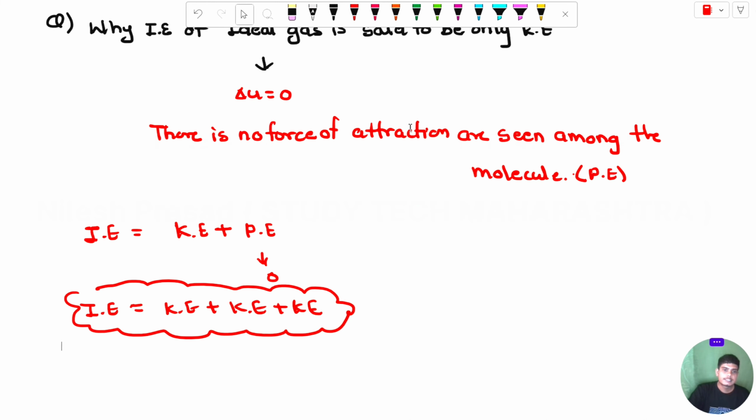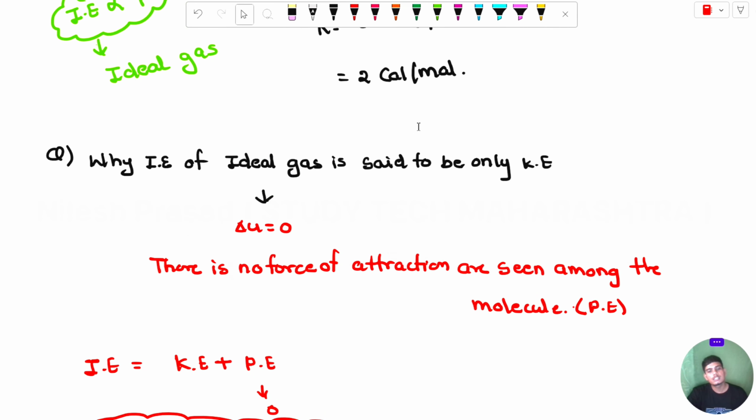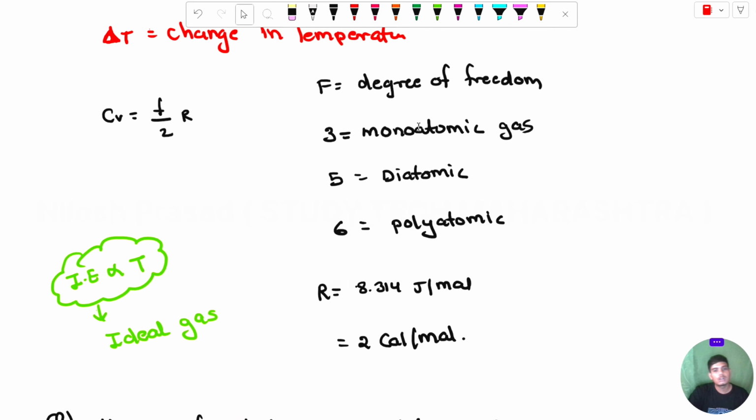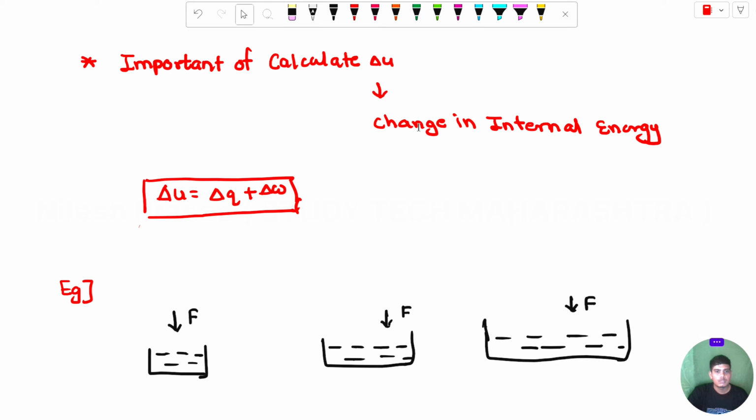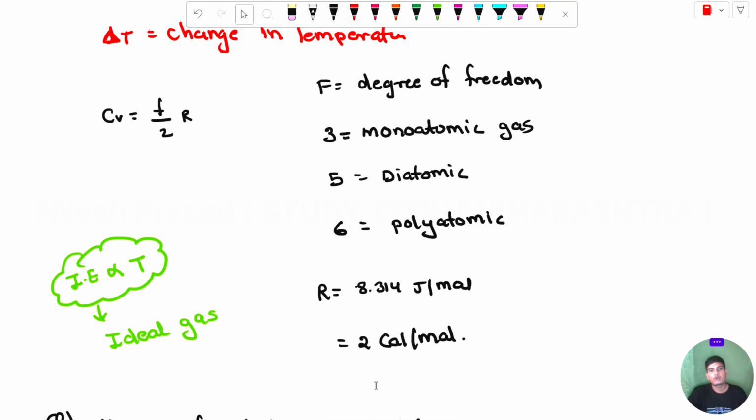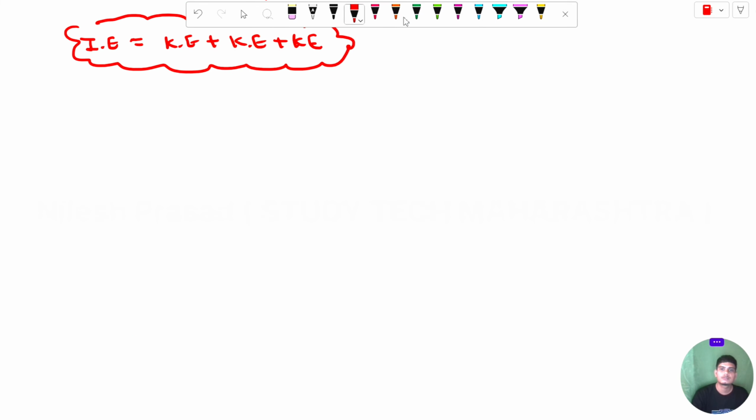Second one is what is heat. You can see in your first law of thermodynamics there is another concept: delta U is delta Q plus delta W. What is delta Q? Delta Q is nothing but the heat in the form of energy exchange. The second point in the first law of thermodynamics is heat. Delta Q is denoted with delta Q.